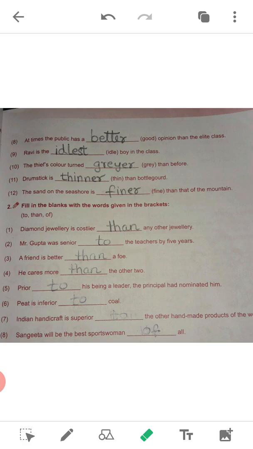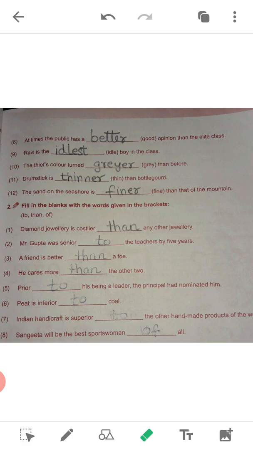Drumstick is thinner than the bottle gourd. The comparison is between drumstick and bottle gourd, a comparison between two things, so it will be thinner. You have to add er there, and thin is one syllable, and the n will become a double n. The sand on the seashore is finer than the mountains. The comparison between seashore and mountains will become finer, that is comparative. Now here you have to add to, than and of. You have to think and write there.